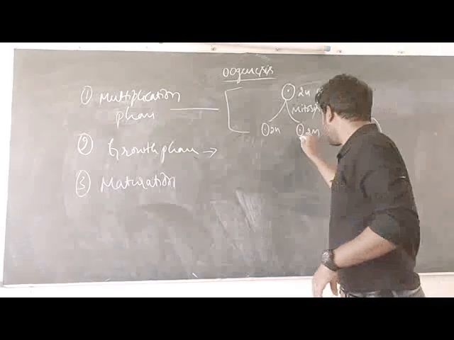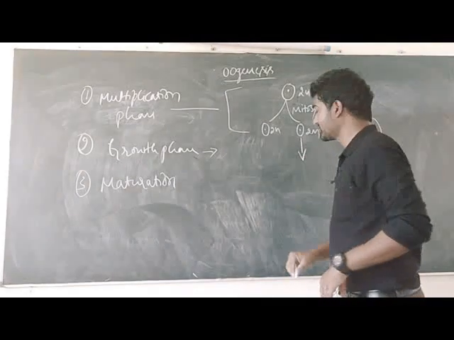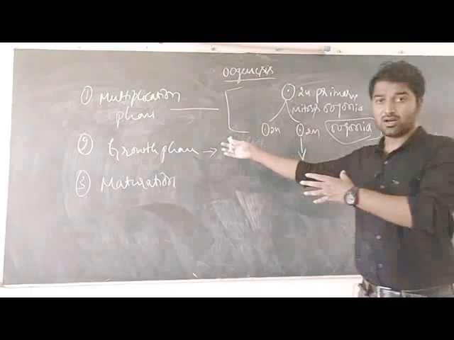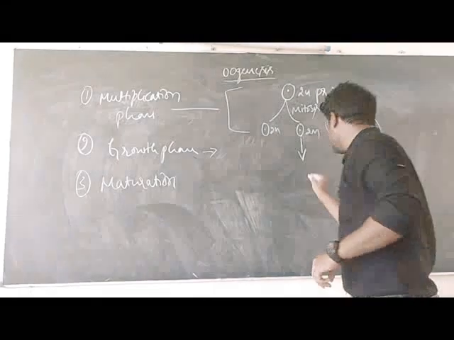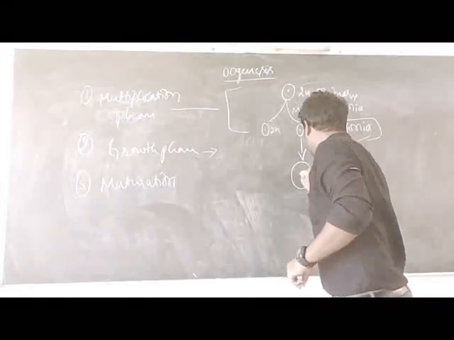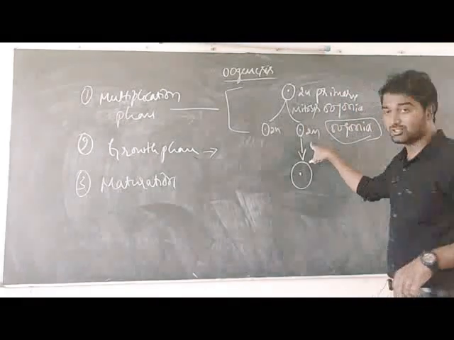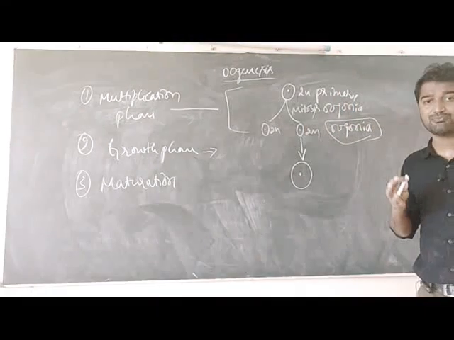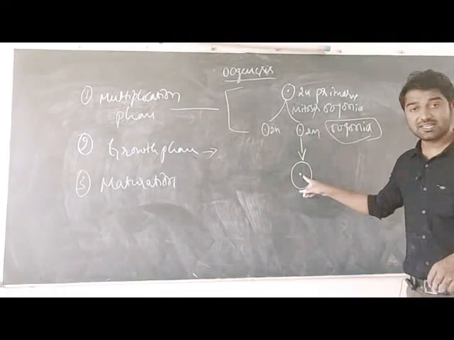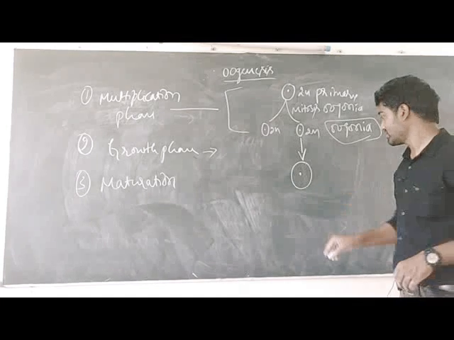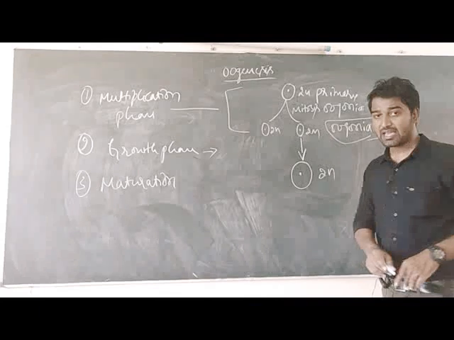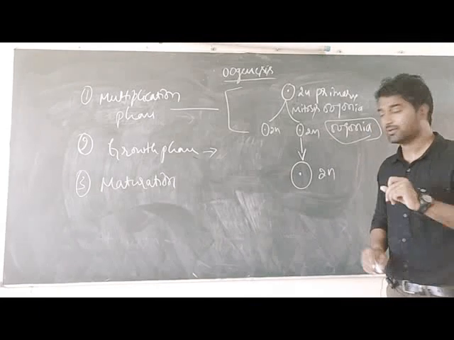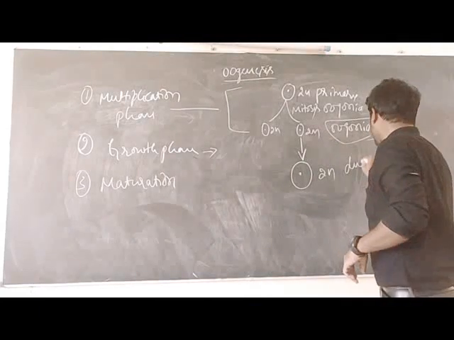In the growth phase, you are already all familiar with the word growth phase. That means only the size of the cell increases. Here also the size of the cell increases. Here the cell does not undergo any type of multiplication, but the size of the cell increases. And this cell is also diploid in nature. The reason is the vitellogenesis process.